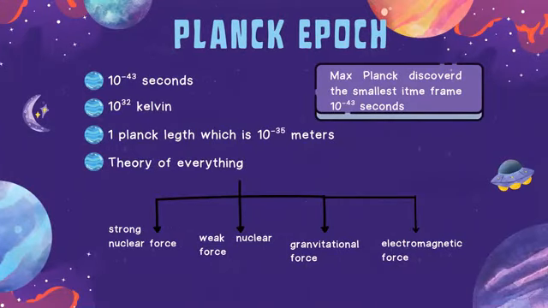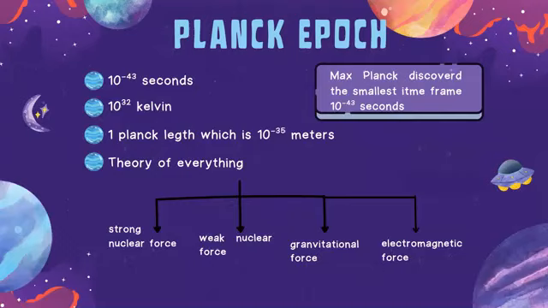The Planck epoch is the smallest epoch. It started at 10 to the power minus 43 seconds. The temperature during the Planck epoch was 10 to the power 32 Kelvin, and the size of the universe was 1 Planck length, which is 10 to the power minus 35 meters.